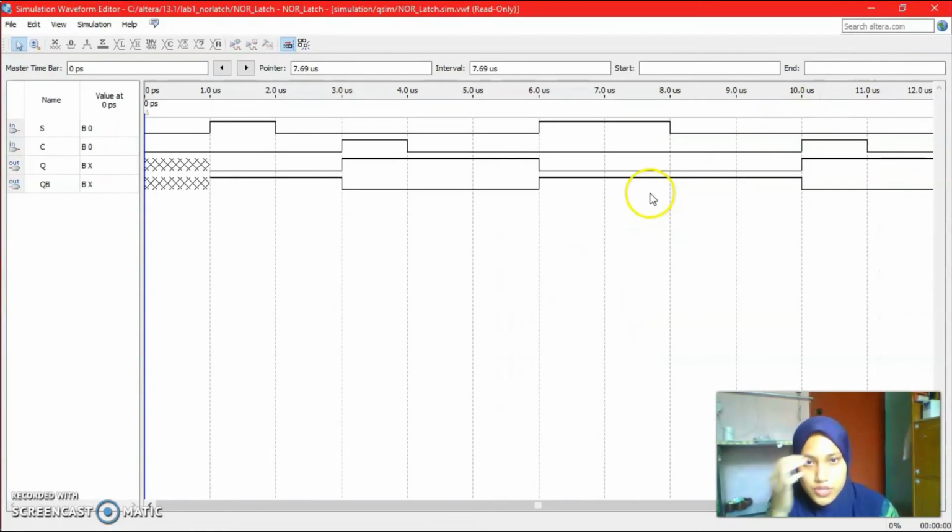Okay, so this is the result for Q and QB. The output for Q is 0, 0, 0, 1, 1, 1, 0, 0, 0, 0, 1, 1. The output for QB is 0, 1, 1, 0, 0, 0, 1, 1, 1, 1, 0, 0.